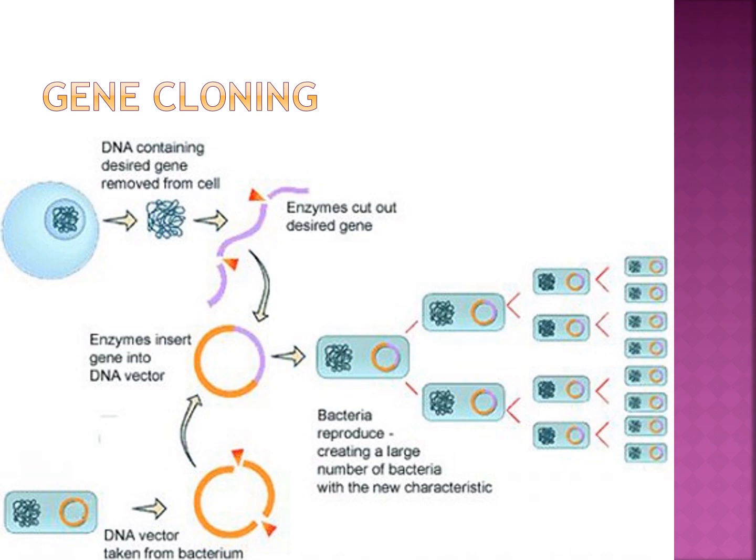The enzyme inserts the gene into the DNA vector, which is taken from the bacterium. After that, the bacteria reproduce, creating a large number of bacteria with the new characteristics.